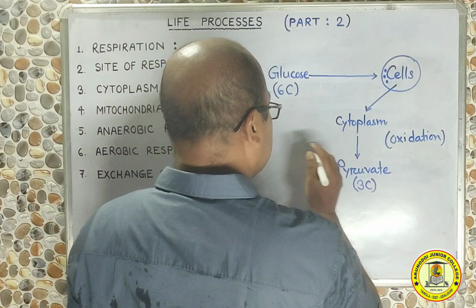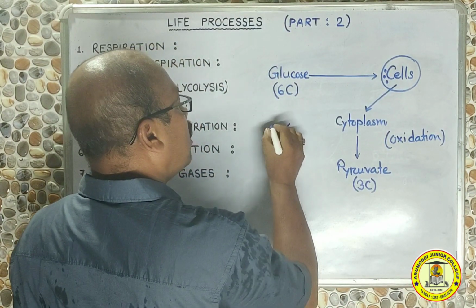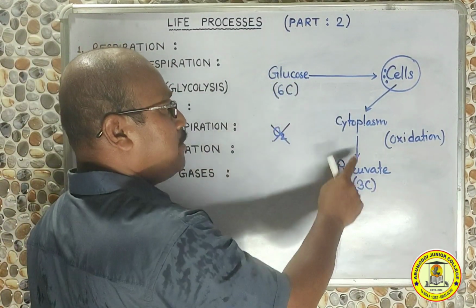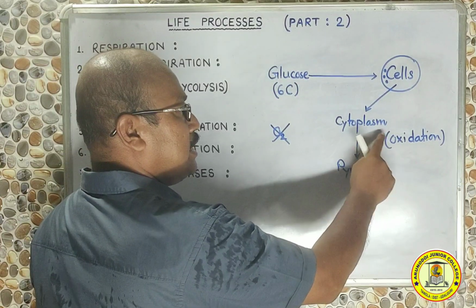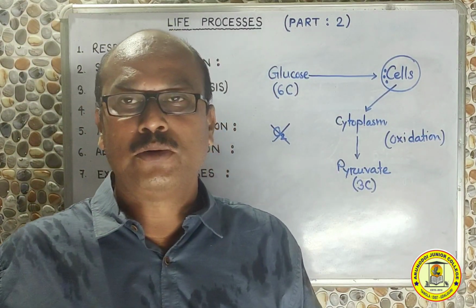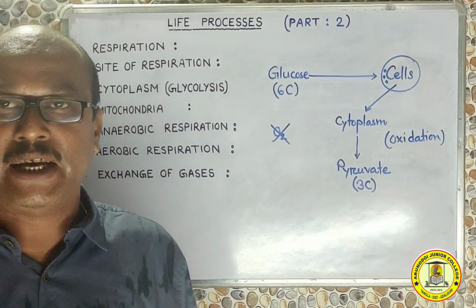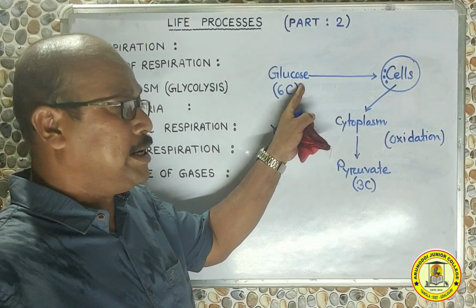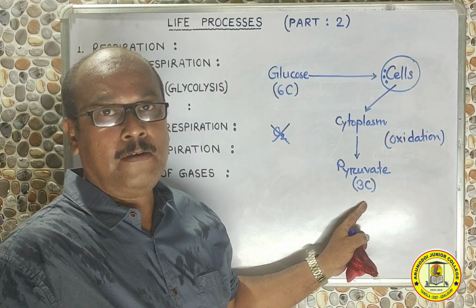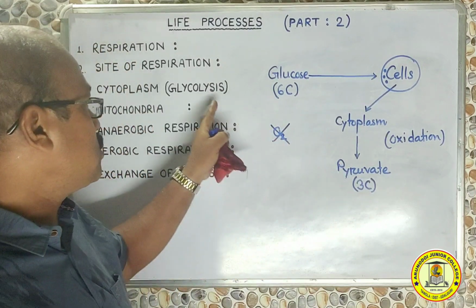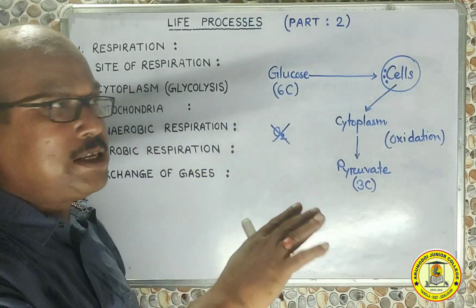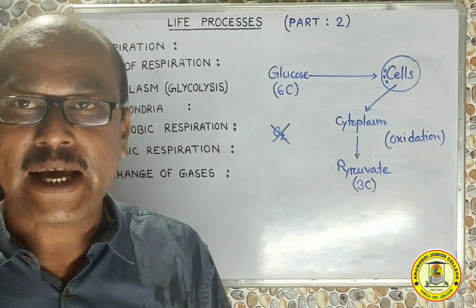However, in this oxidation process, oxygen gas is not required. Oxygen is not necessary. It means a food molecule like glucose can be broken down to pyruvate during oxidation in the cell cytoplasm without oxygen. Without the involvement of oxygen, that is to say in the absence of oxygen, glucose inside the cell cytoplasm can be oxidized or broken down to pyruvate molecule, and therefore this process, which is also called glycolysis, is an anaerobic process. That is, this first part of cellular respiration is anaerobic.